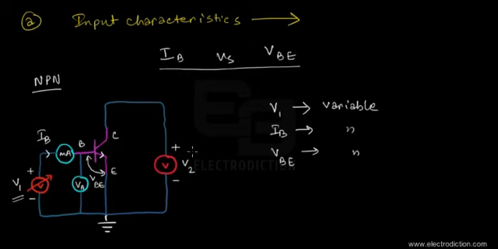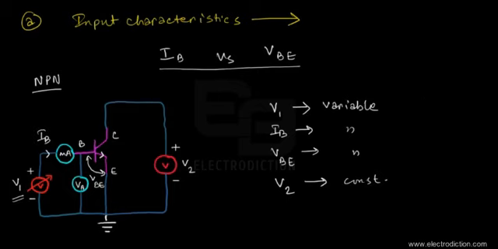All right, and over here at the output loop, we're just going to keep V2, that's the supply voltage, or rather the bias voltage for the collector junction, that's V2. We're just going to keep it constant. We're not going to vary this one.